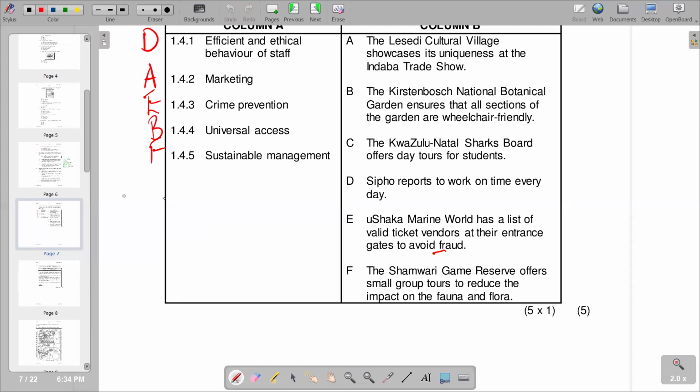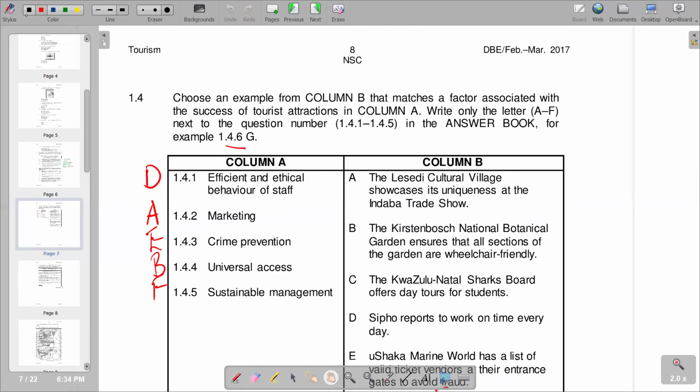On the next section, we are now having 1.5, and according to this video, we are just going to end on this part of our question, which is 1.4. So this is what we have, guys, according to this video.